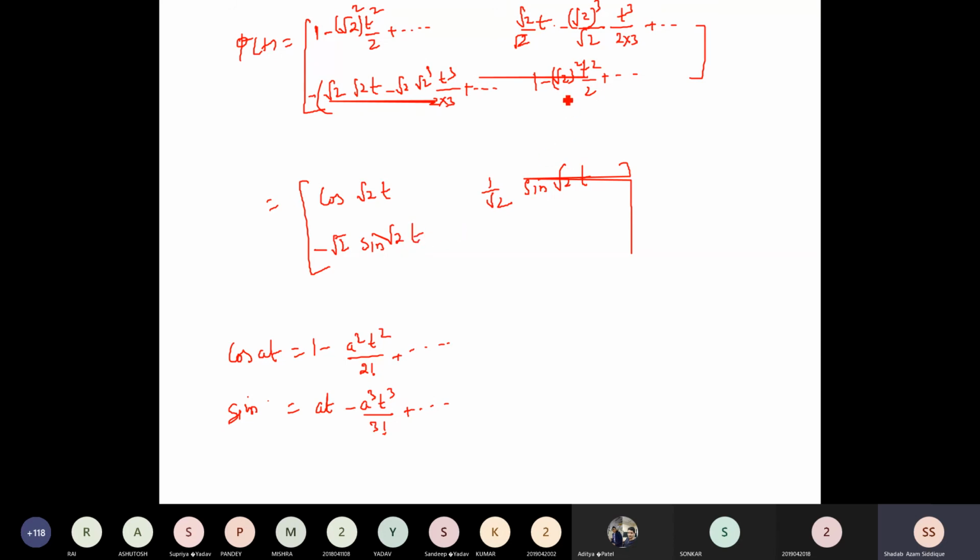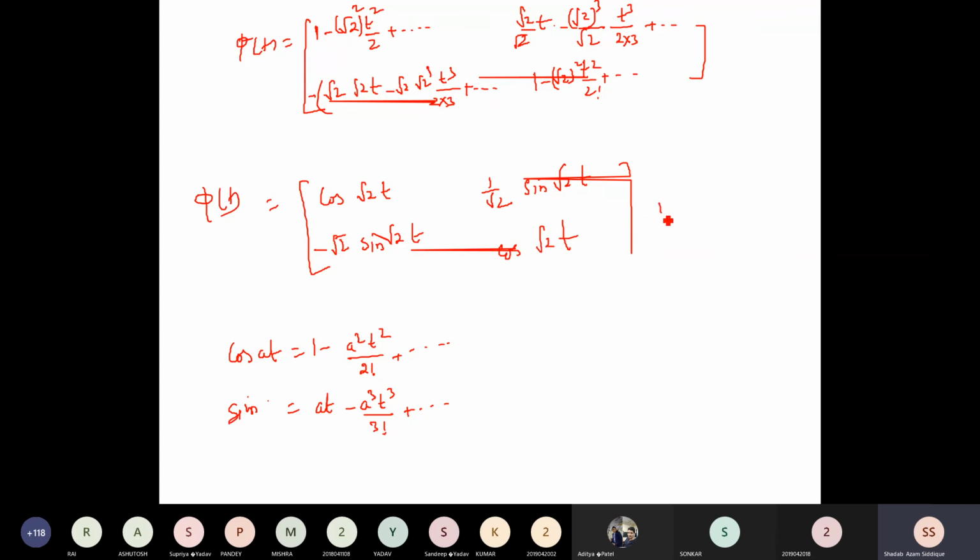So what is the equation? 1 minus A squared t squared by 2 factorial, we can write. So this is in the cosine form. So this is in the form of cos(At), cos(√2 t). Okay, so this is our phi of t.